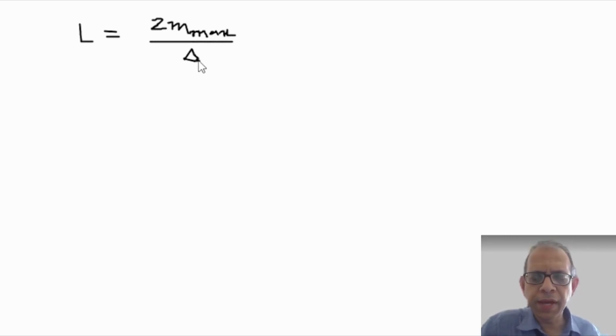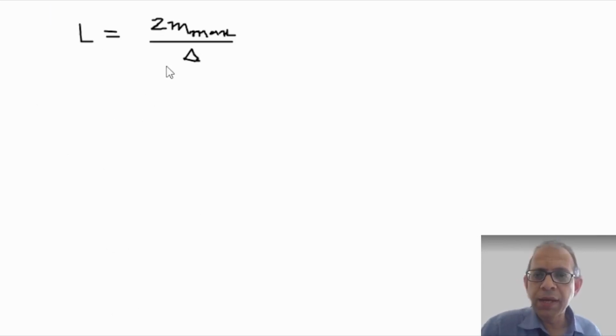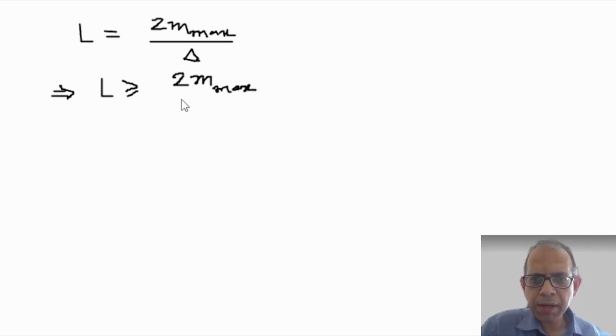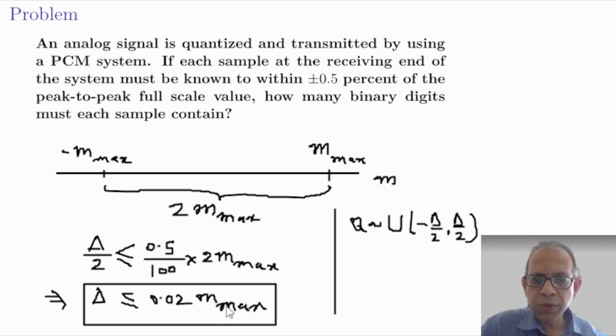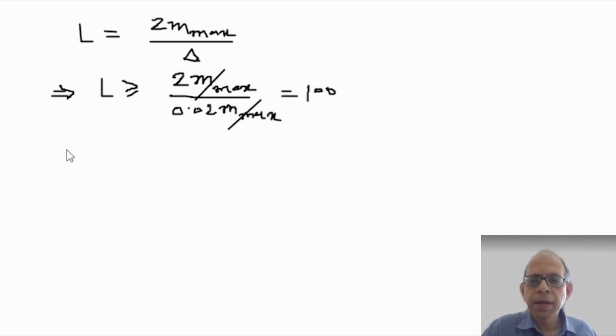And because here we have an upper bound on delta, and that delta is appearing in the denominator here, we will have a lower bound on L. That means L must be greater than or equal to 2m max upon 0.02 m max. Now this m max and this m max cancel, and this is 100. L must be greater than or equal to 100. The number of quantization levels must be greater than or equal to 100.